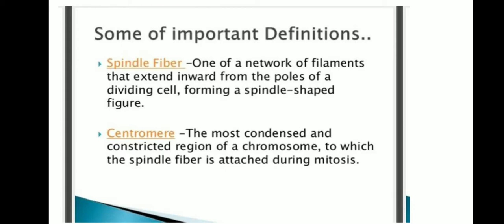Some important definitions. First one, spindle fiber. One of a network of filaments that extend inward from the poles of a dividing cell, forming a spindle-shaped figure. Centromere, the most condensed and constricted region of a chromosome to which the spindle fiber is attached during mitosis.